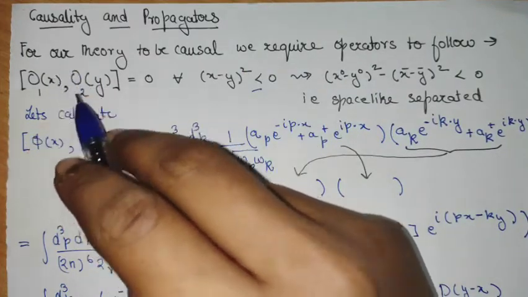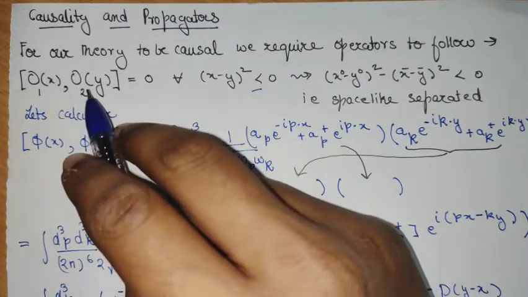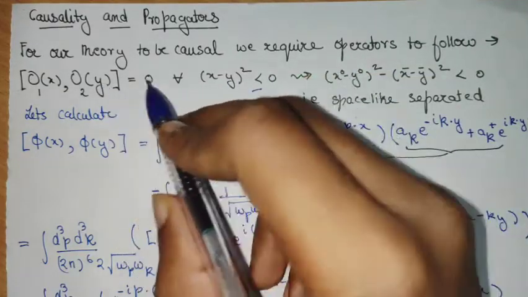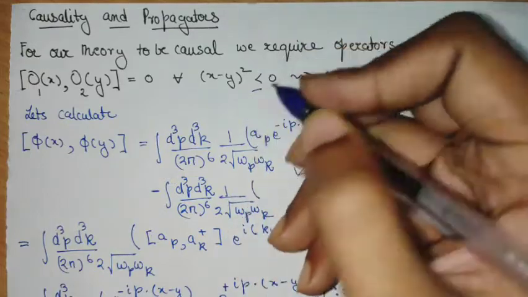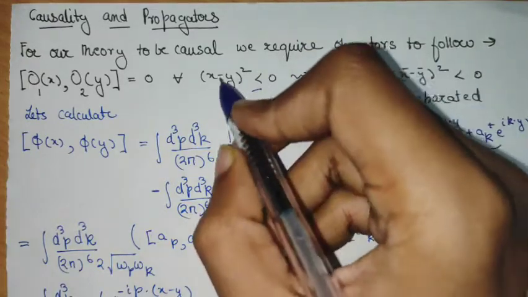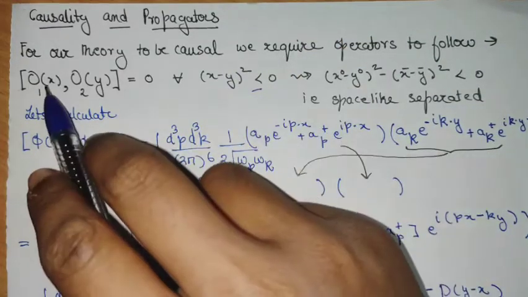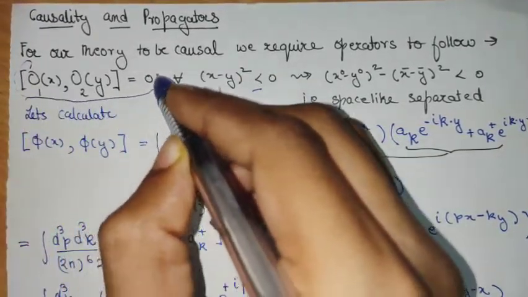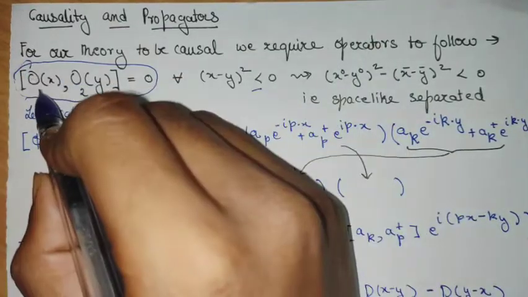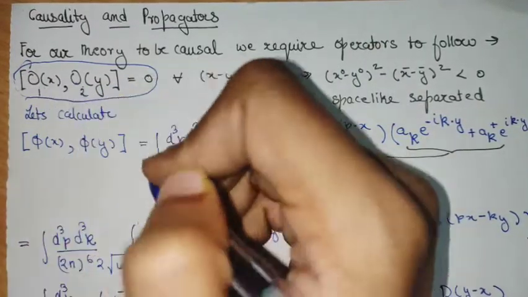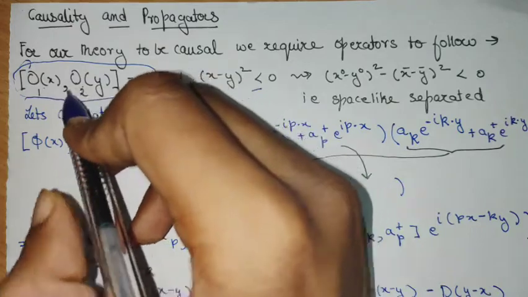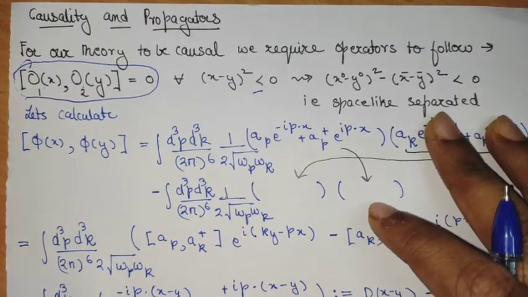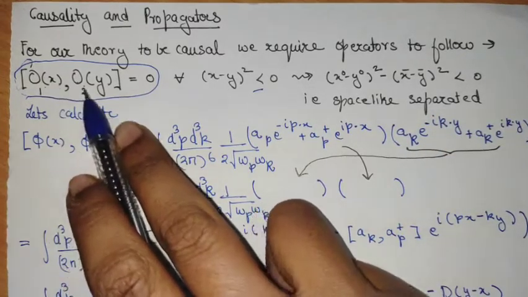So to avoid that, what we need is that the commutator of these operators for space-like separated regions must be equal to 0. Here the square is the Minkowski dot product square, and x and y are the four-vectors. We need to put such a condition because if this happens, then these operators will be simultaneously diagonalizable, and hence measurement of one operator will not affect the other, because they will have the same set of eigenvalues and the same set of eigenvectors.